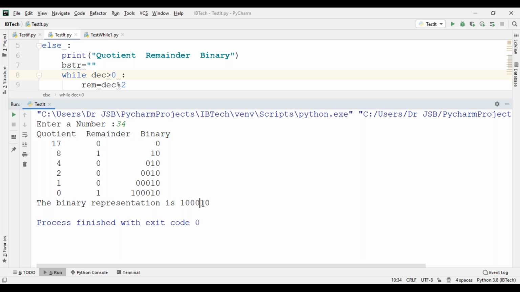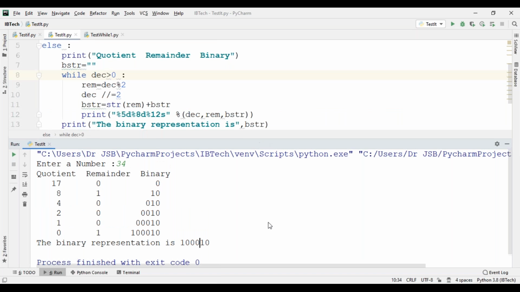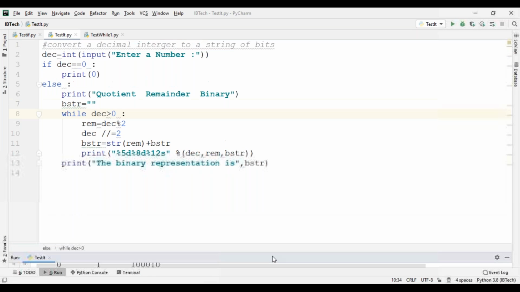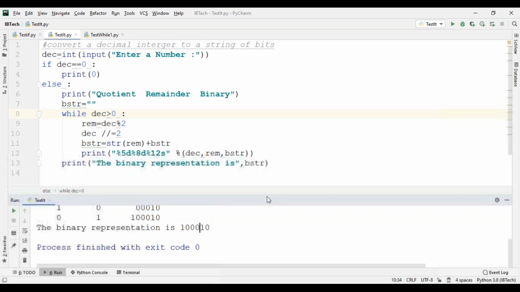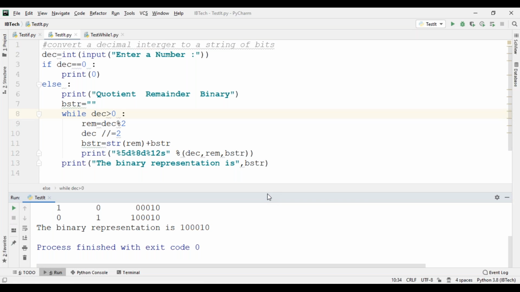Yes or no? Please note down. I think everyone got the answer right. Please note down. Similarly, you can convert octal to binary, and hexadecimal to binary.